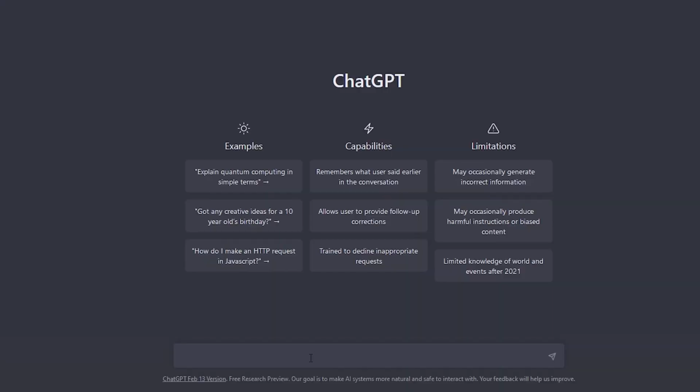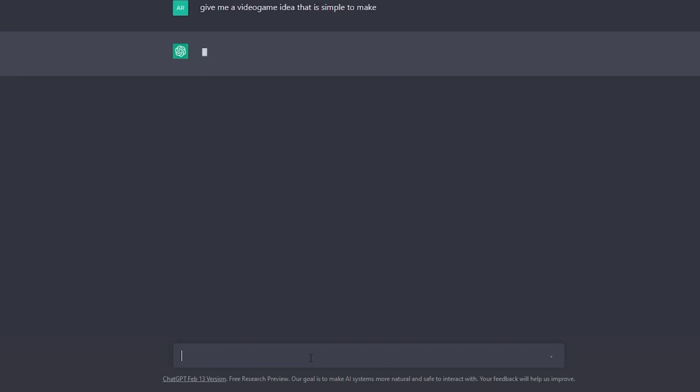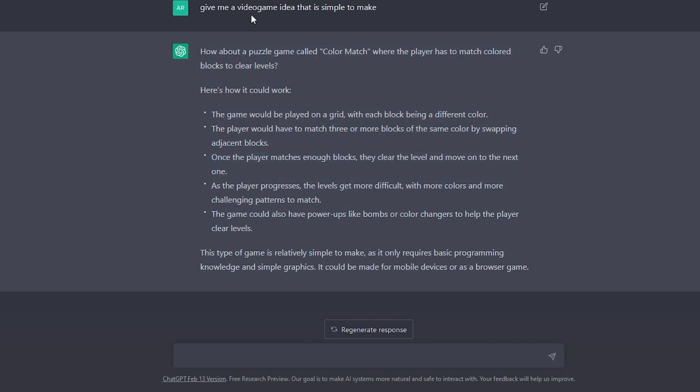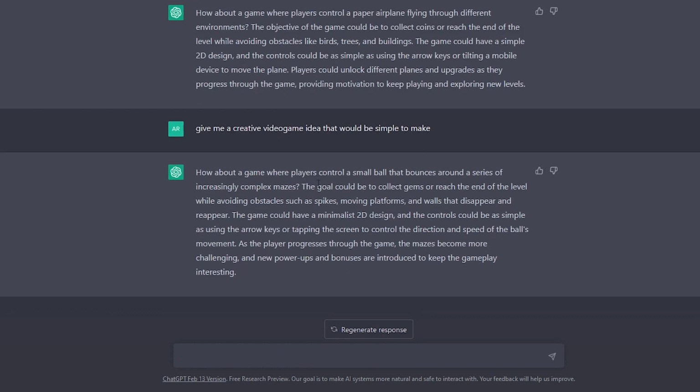Alright, so I'm here in ChatGPT and I'm just gonna say, give me a video game idea that is simple to make. I don't know about this one. This one seems like it's pretty bad. Give me a creative video game idea that would be simple to make. Alright, this one looks alright. How about a game where players control a small ball that bounces around a series of... I think this one's alright, honestly.